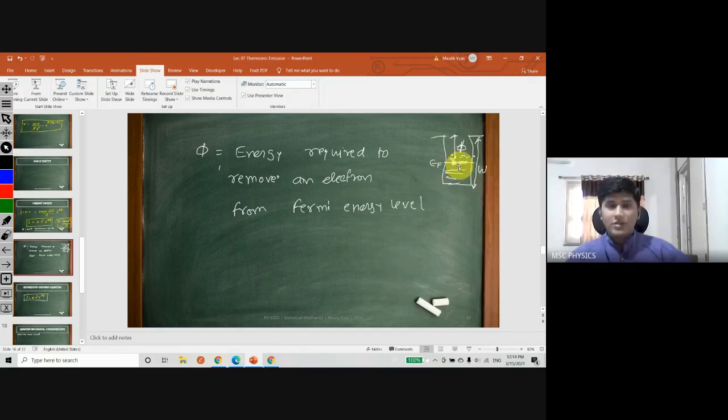We have not taken that kind of approximation here, but there are electrons in the valence band also, which are above the Fermi energy level. In metals, generally the Fermi energy level is at the midpoint between all the electrons. If you have a bucket of electrons like this, the Fermi energy level is somewhere here in a metal.